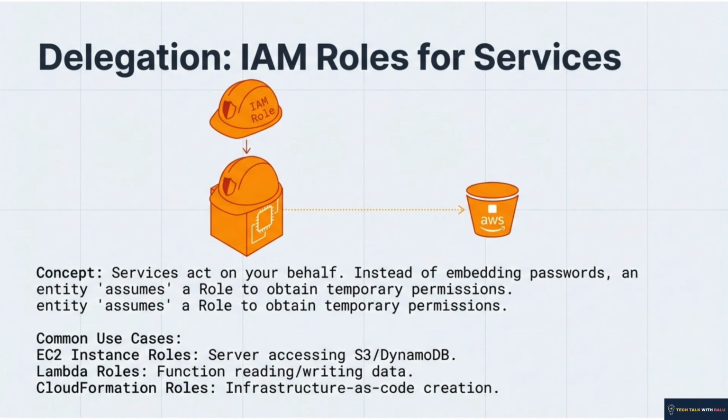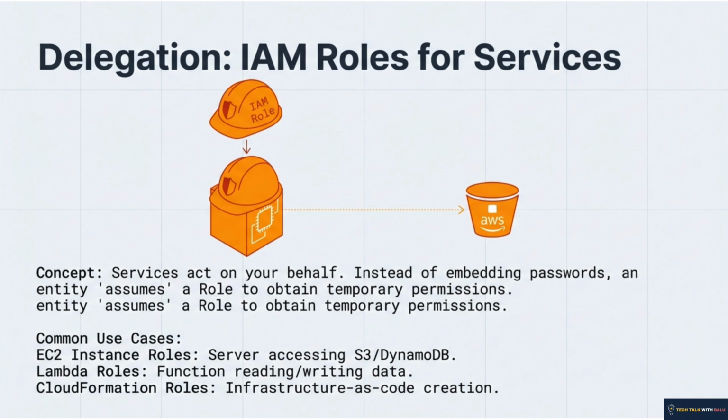Next, let's look at what is delegation, or the safety hat concept. This is huge for the exam. Roles are for services, not just people. If an EC2 server needs to talk to an S3 bucket, don't give it a password, give it an IAM role. The service assumes the role to get temporary permissions. It's secure, automated, and the gold standard for AWS architecture.